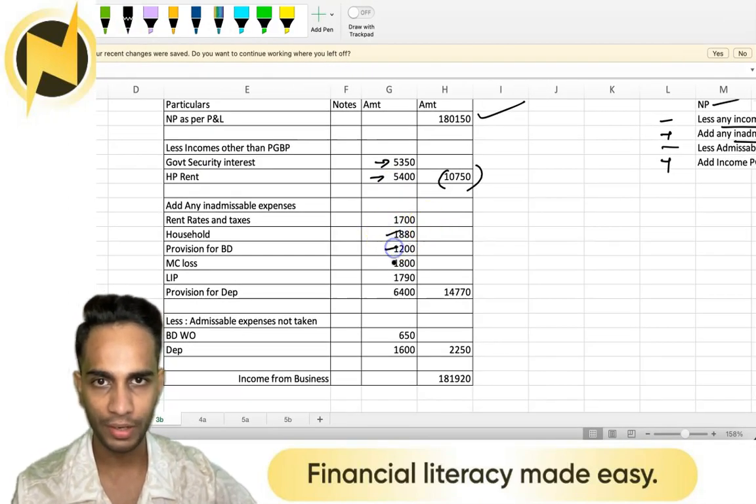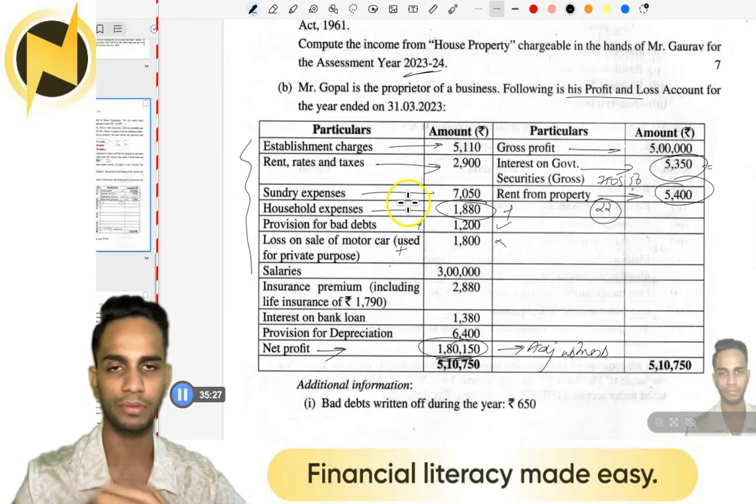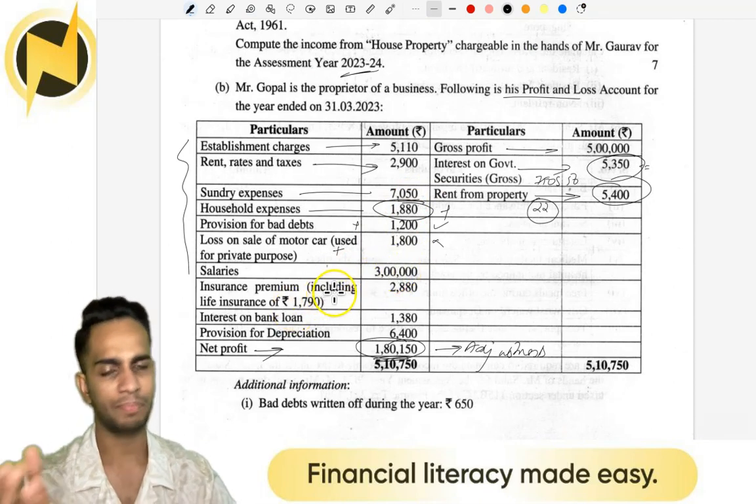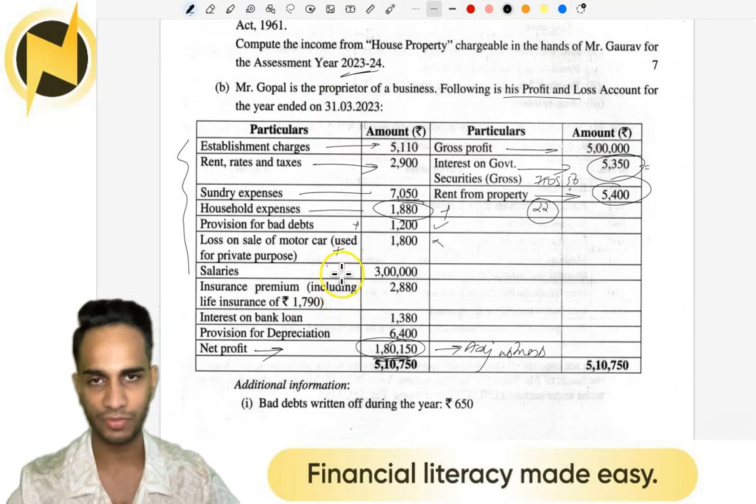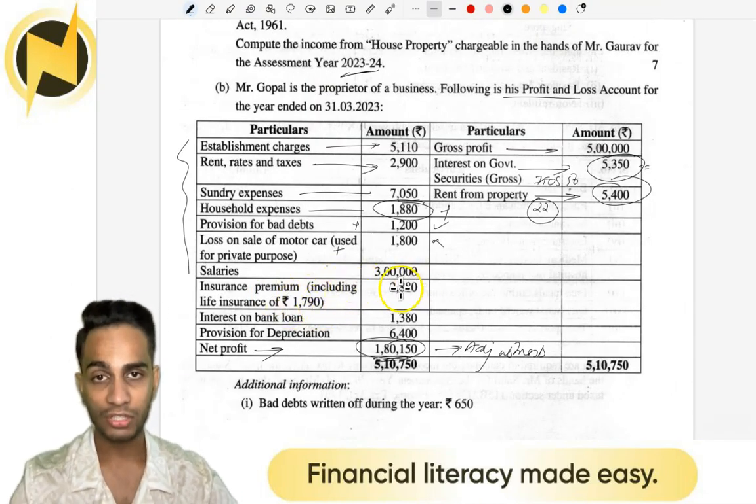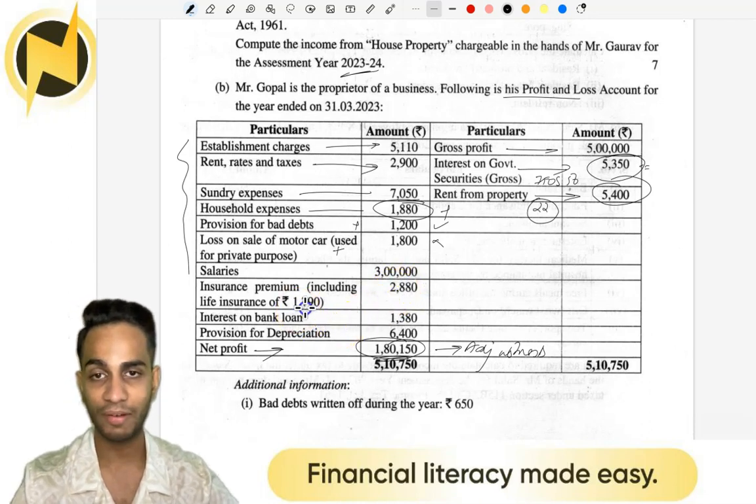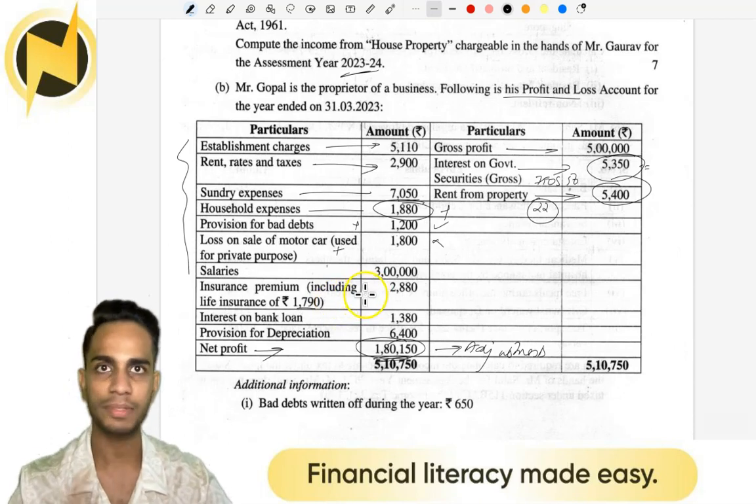1,880, 1,200 and 1,800: motor car loss, provision for bad debts, house debts loss. Okay, we added those three. Salaries, paying salaries for employees is fine, correct. Insurance premium, including life insurance: there's a total of 2,880 the business paid, but out of which 1,790 was for insuring the life of Mr. Gopal.